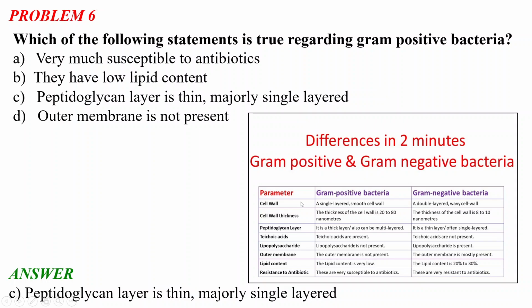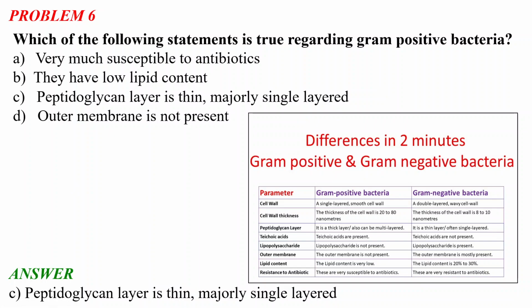The first parameter is the cell wall. If the cell wall is single layered and smooth, then it is gram positive bacteria, and if it is a double layered and wavy cell wall, then it is gram negative bacteria. So this is our answer, because the peptidoglycan layer is thin and majorly single layered, as we can see in the first point of this table.